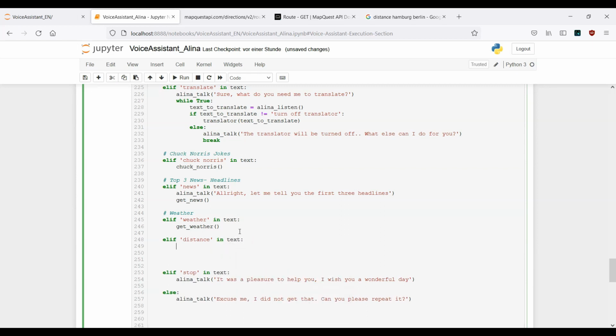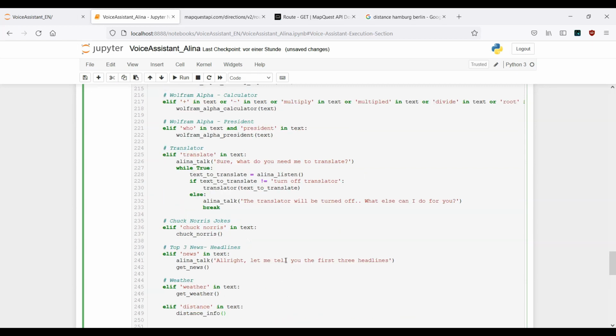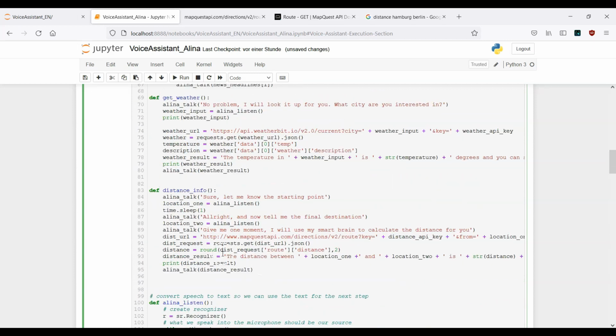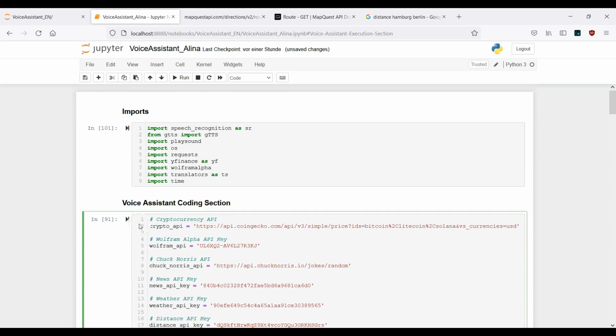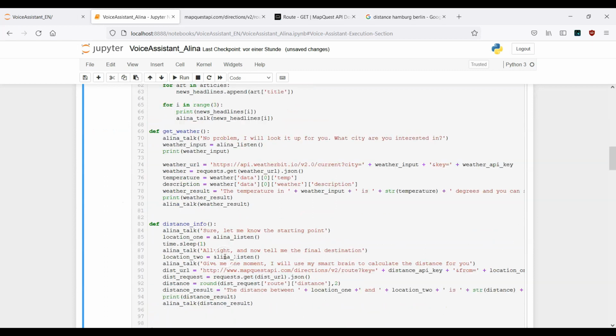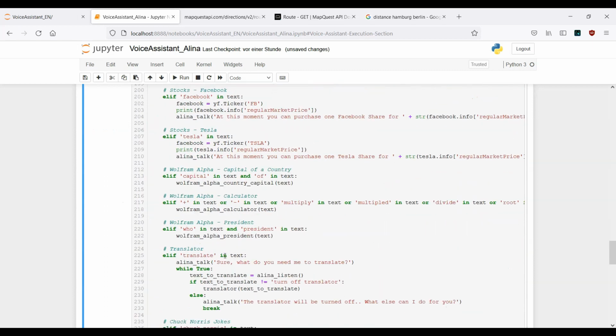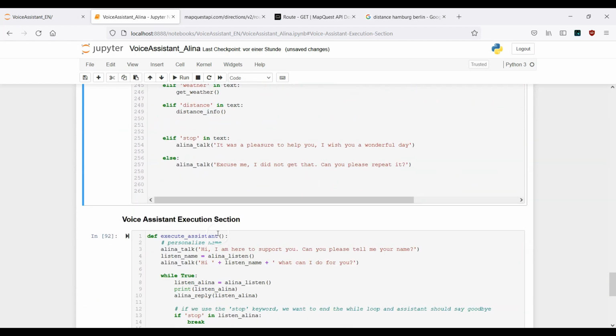We want to make use of the distance info function here, distance info. Okay, so for now, let's cross our fingers, run this cell first. Okay, go down. Let's see, no error messages.